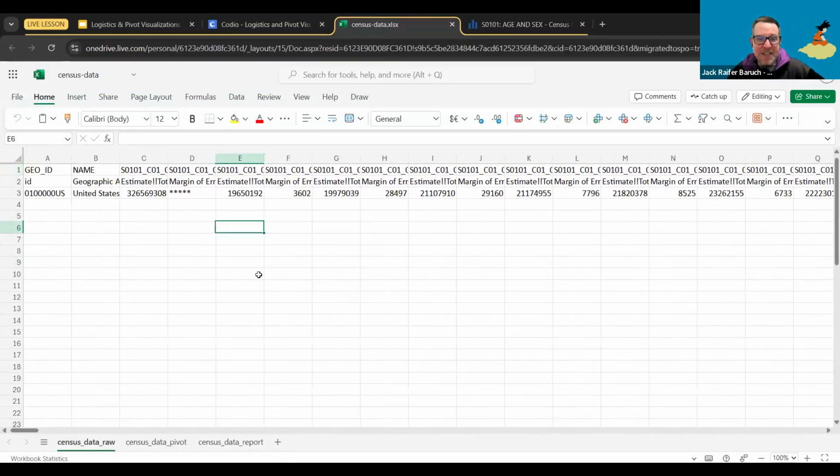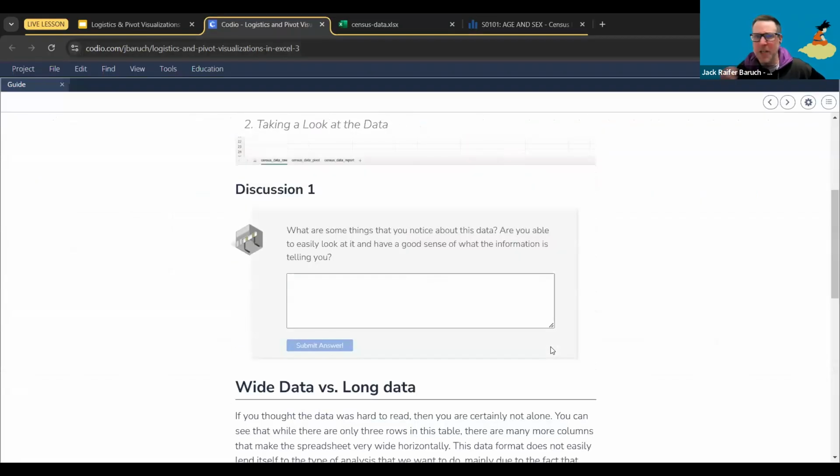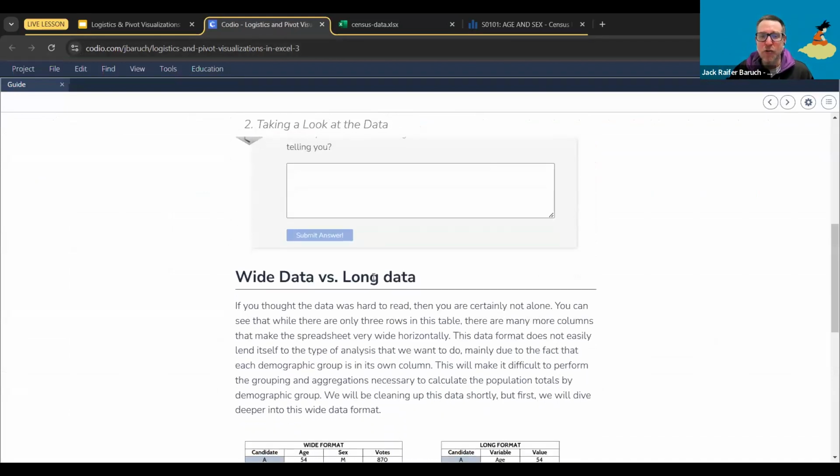So the first thing that you can see here is that it looks like it's not organized. It's very difficult to read. It is actually not as disorganized as you think. It is just organized in a wide format. And that's one of the things that can happen. But yeah, what do you notice? So it's wide data. It's very difficult to read. It's very complicated. Now, we are used to long data.